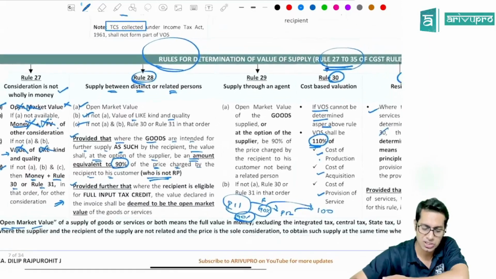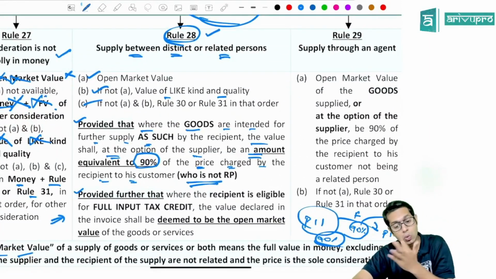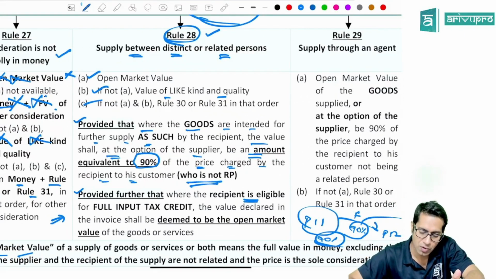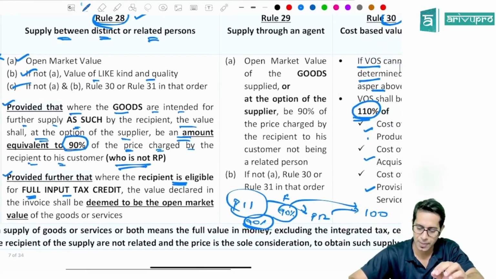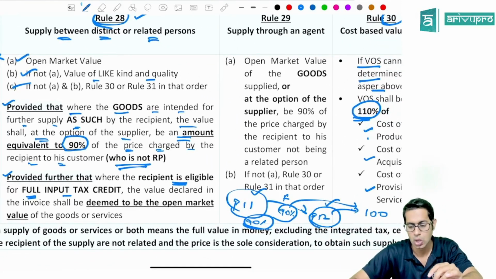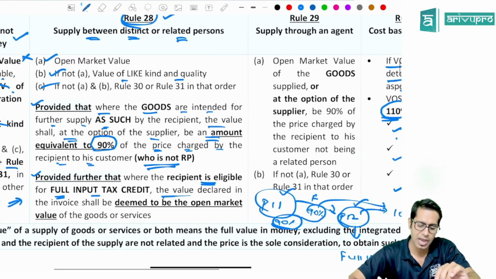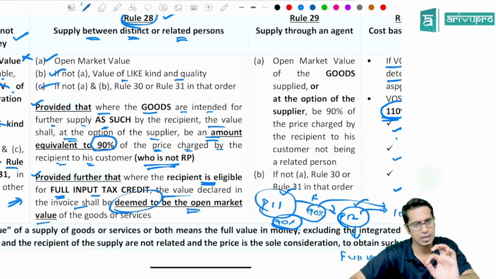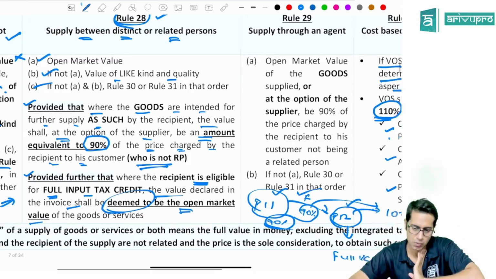Now there is a proviso which is applicable only to rule number 28. It says, provided that where the recipient is eligible for full input tax credit, for example, if I give goods from Priya Sarees 1 to Priya Sarees 2, and Priya Sarees 2 is eligible for full input tax credit, then the value declared on the invoice shall be deemed to be the open market value. Whatever value is declared by me on the invoice will be taken as the open market value.